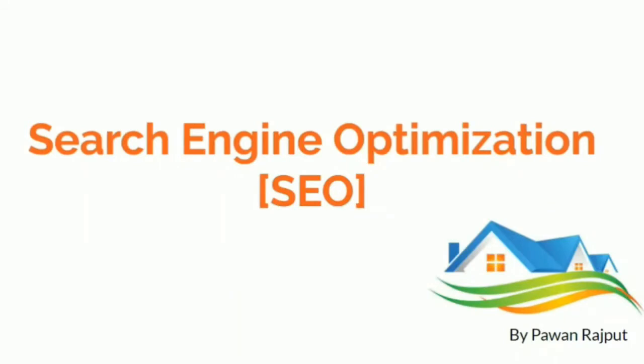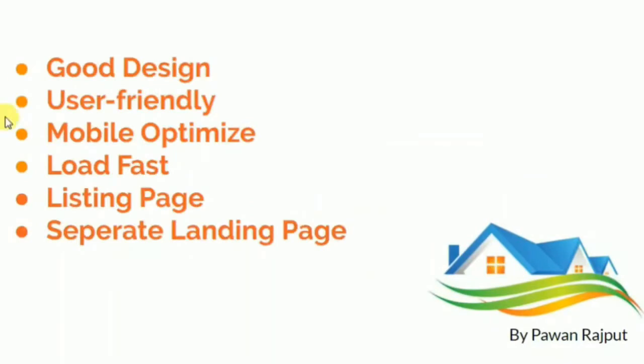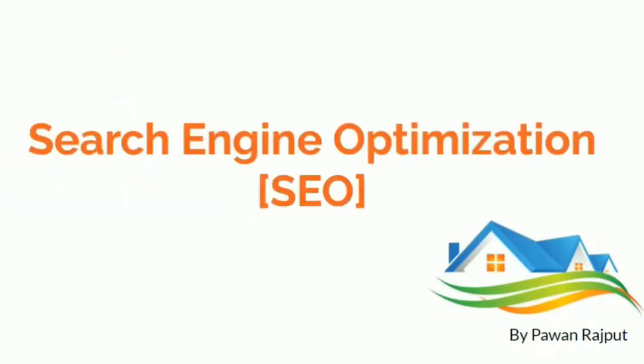In basic terms, you just need a perfect, good, user friendly website, that's it. If you have a good user friendly website, your SEO happens automatically, your website will rank automatically if your website user experience is awesome. So make sure you have a good website user experience.